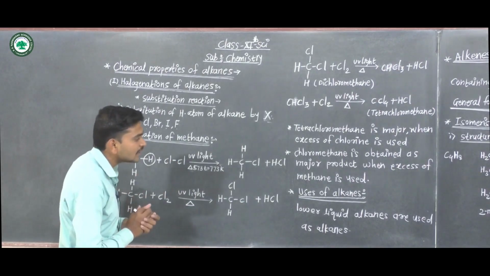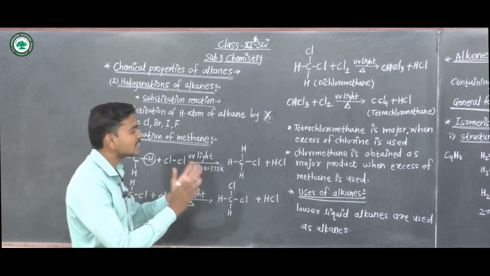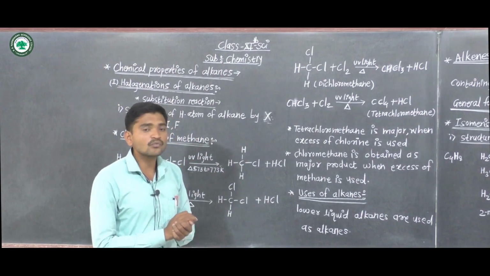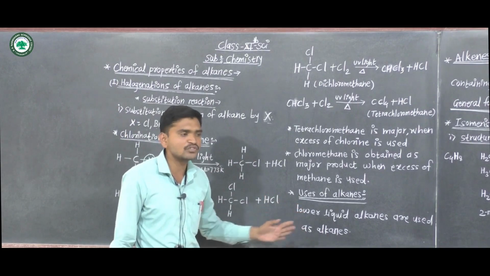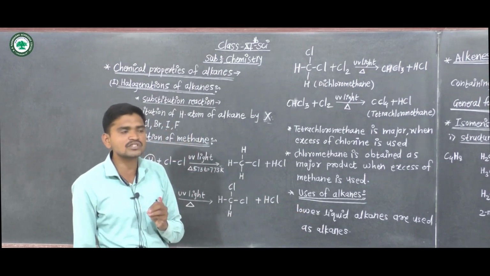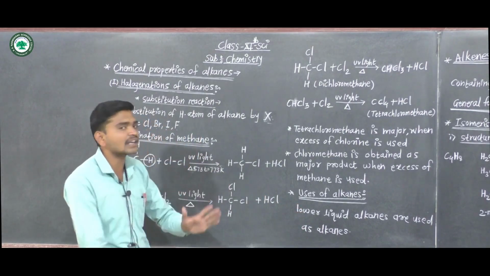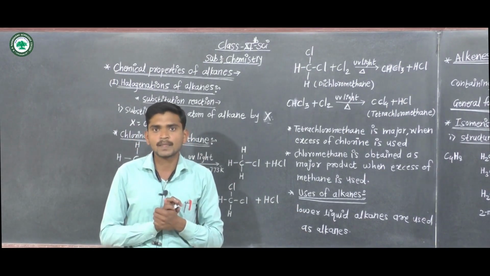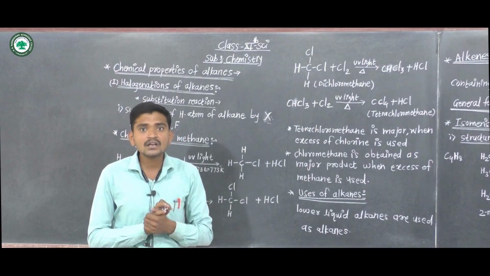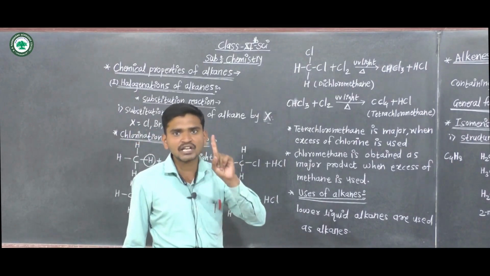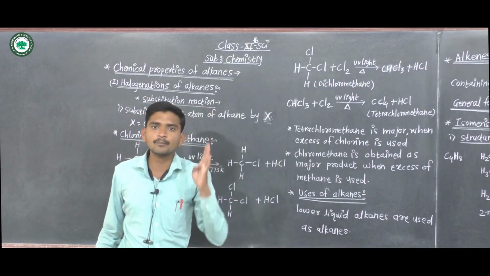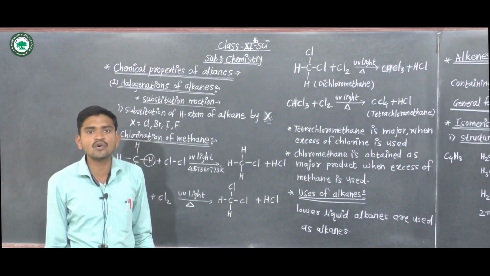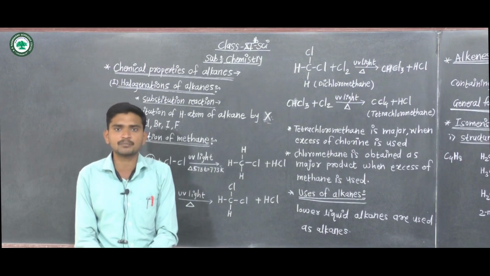The next point in this chapter is uses of alkanes. Where is alkane used? The first use is that lower liquid alkanes are used as solvents. Next, the first 4 alkanes, methane, ethane, propane and butane, are used for fuel and heating purposes.